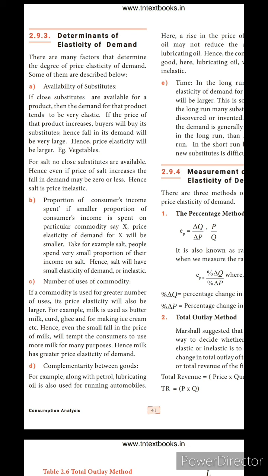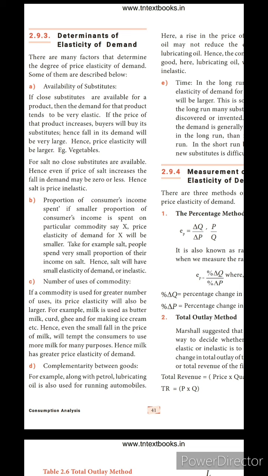Proportion of consumers' income. If a smaller proportion of consumers' income is spent on a particular commodity, say X, the price elasticity of demand for X will be very small. Take the same example, salt. People spend a very small proportion of their income on salt. It costs only 10 rupees or 20 rupees, isn't it?